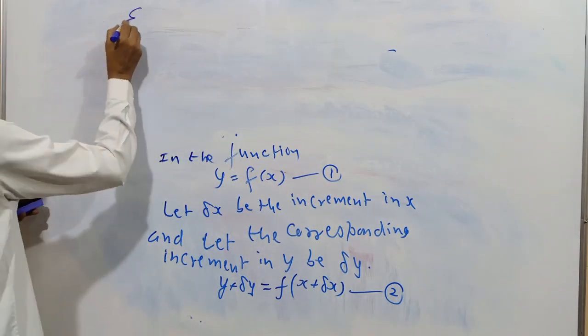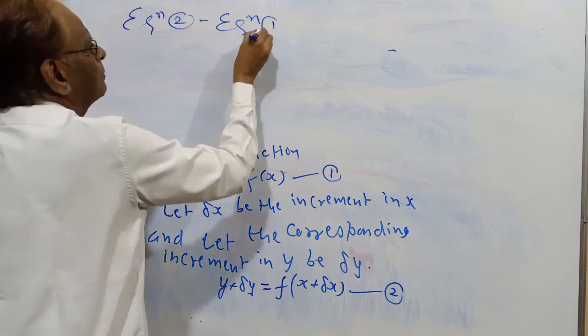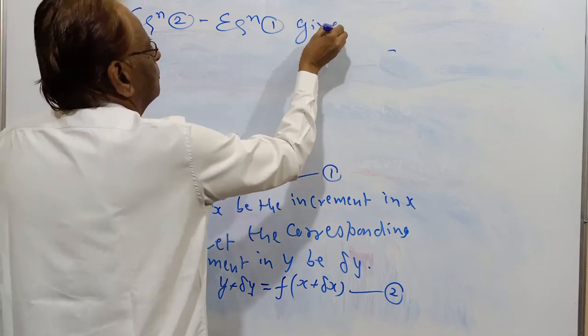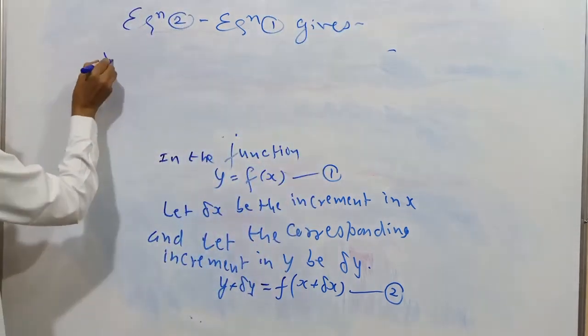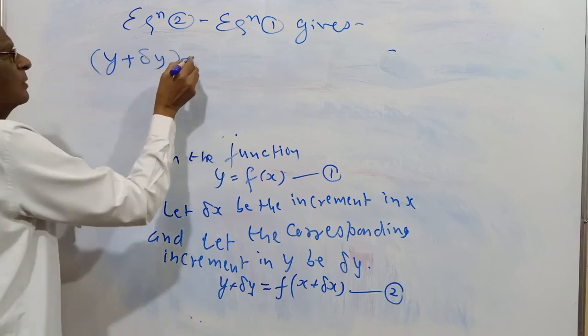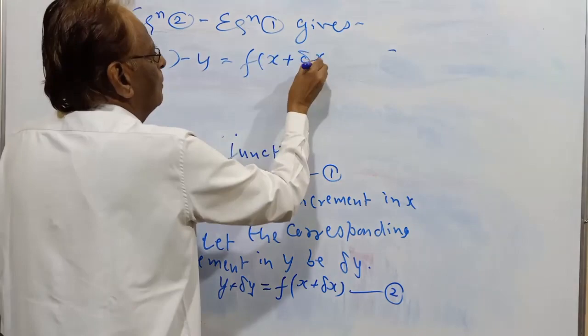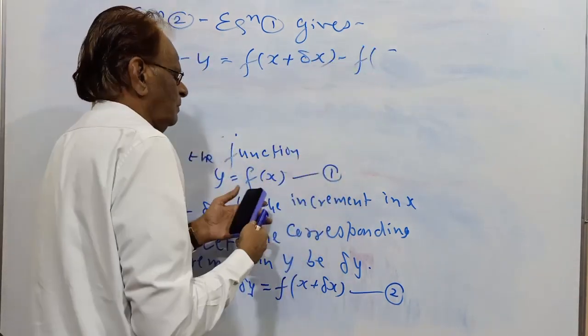Equation 2 minus equation 1 gives 2 LHS minus 1 LHS, 2 RHS minus 1 RHS.